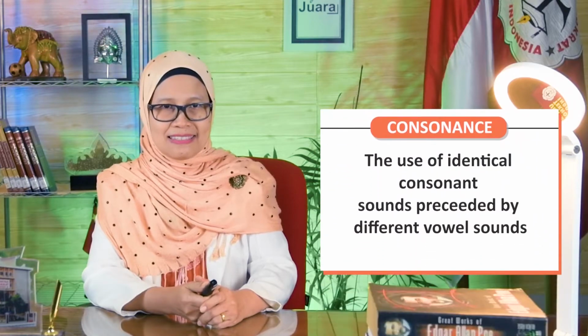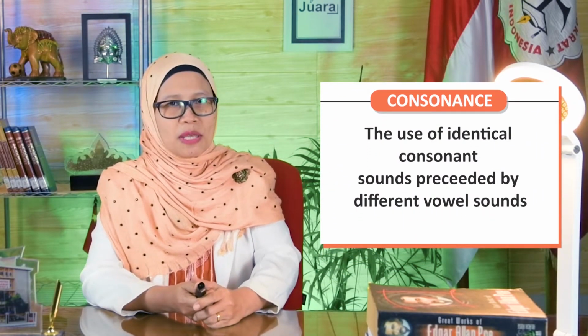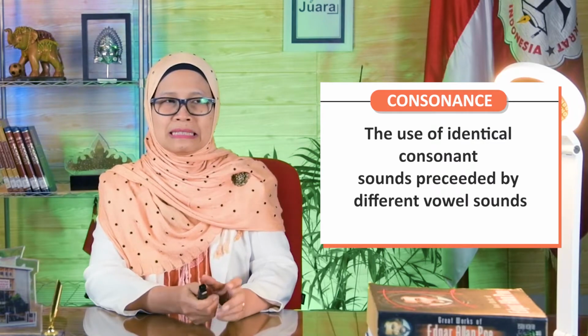Okay, how about the next? Next is consonance. How about consonance here?